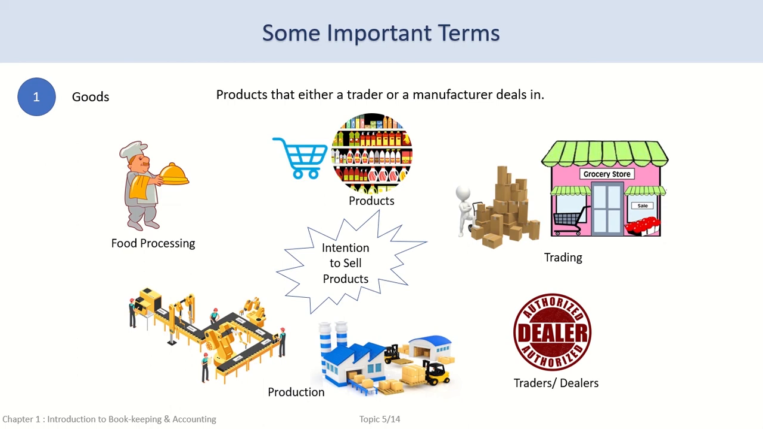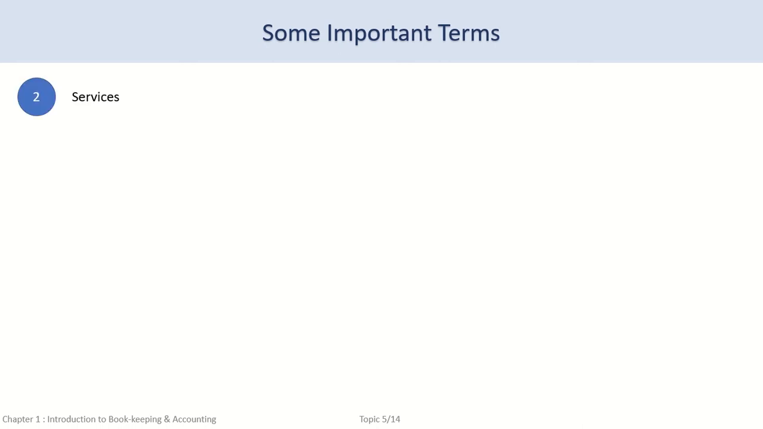Whenever goods are purchased or sold, in accounting terms, they are called purchases or sales instead of goods. Similarly, if the goods are returned, they are termed as either purchase return or sale return. Moving on to the next term, services. Not everyone sells products.